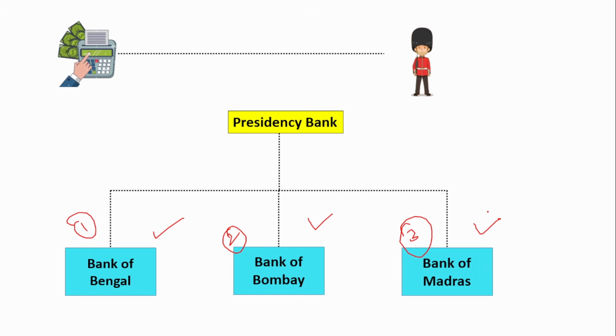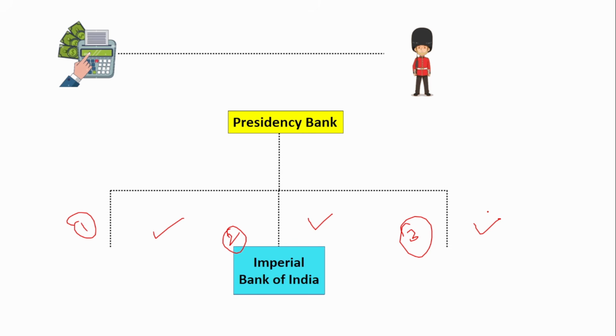These presidency banks were merged together, and they formed the Imperial Bank of India in the year 1921. In 1921, the Imperial Bank of India was formed by merging the three presidency banks, that is, the Banks of Bengal, Bombay, and Madras.